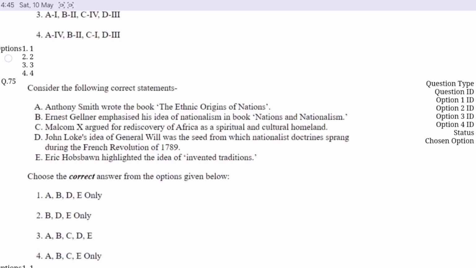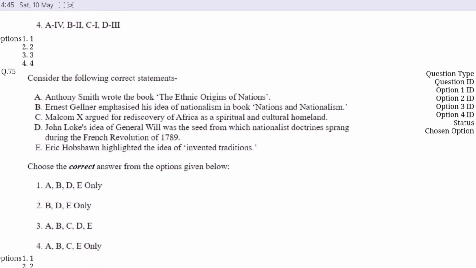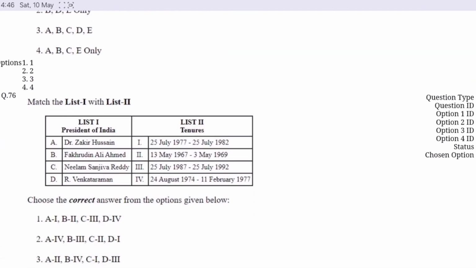Question number 75. Consider the following in the correct sequence and choose the correct option from the code given below. Option D is correct here. Anthony Smith wrote the book The Ethnic Origin of Nations. Ernest Gellner emphasized his idea of nationalism in his book Nations and Nationalism. Malcolm X argued for the rediscovery of Africa as a spiritual and cultural homeland, and Eric Hobsbawm highlighted the idea of invented traditions. Now, question number 76.